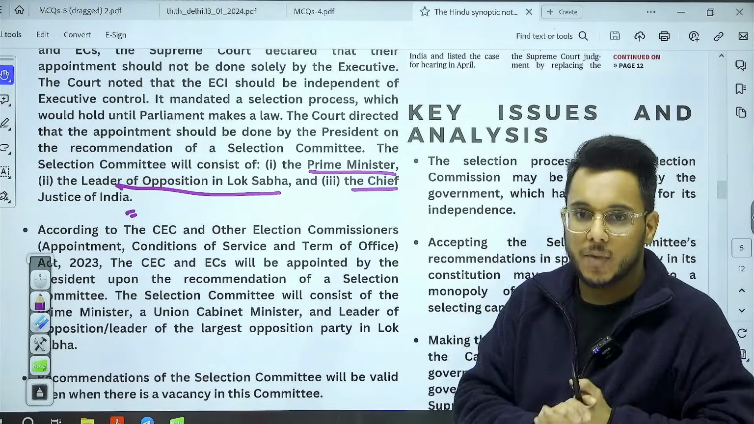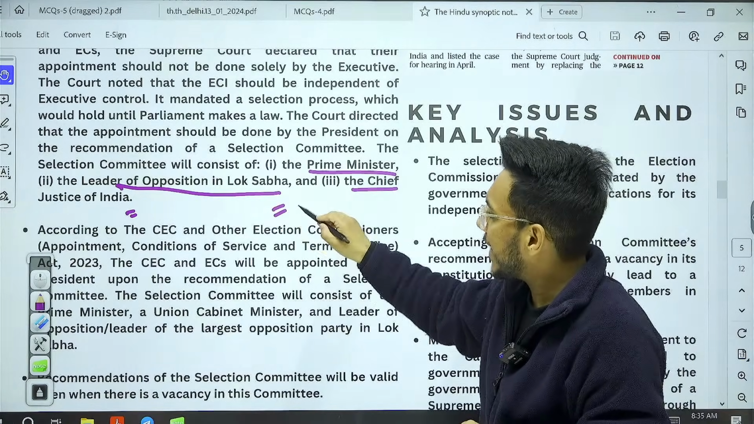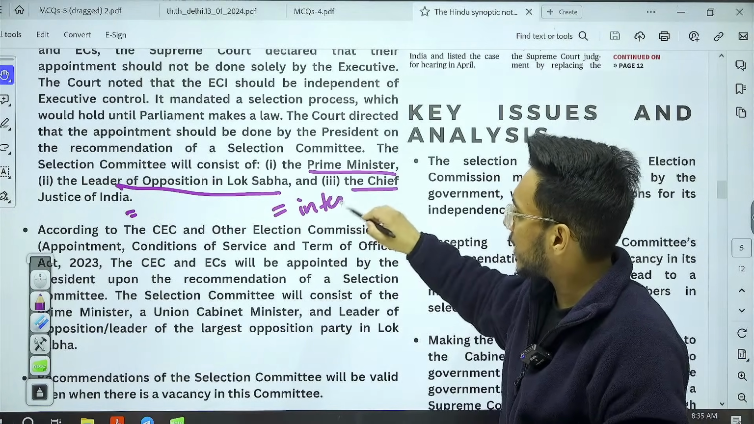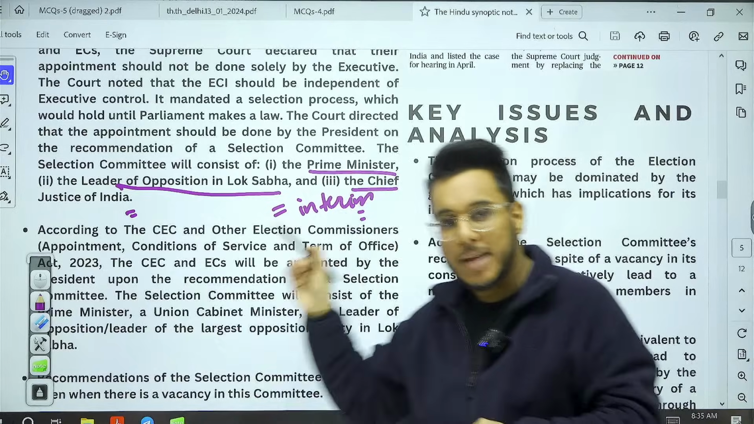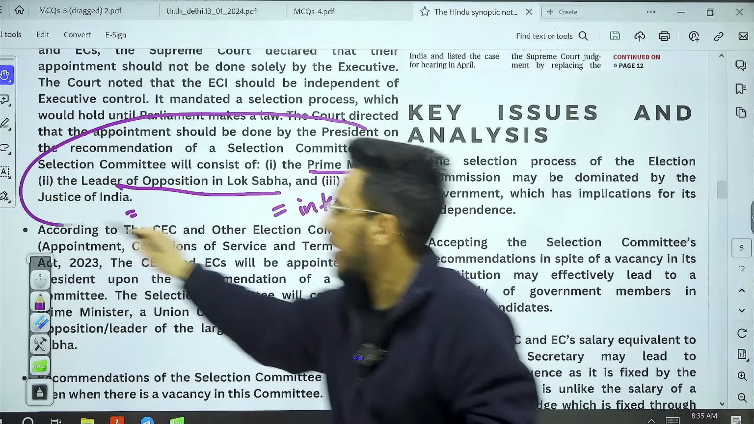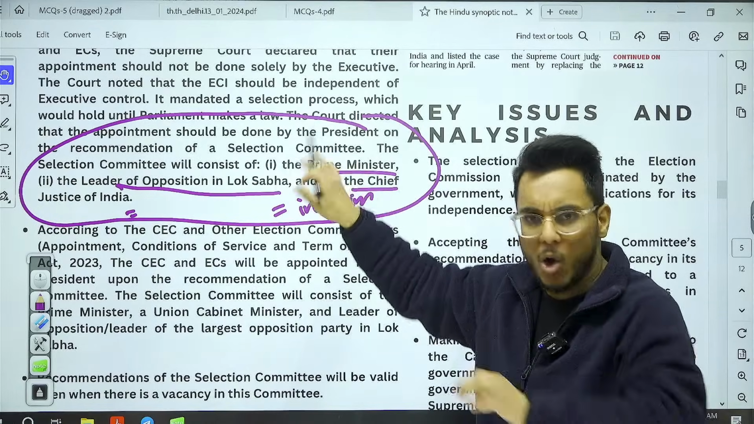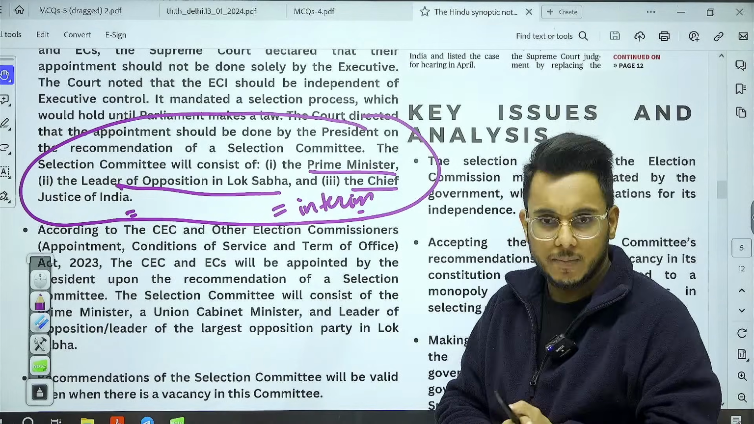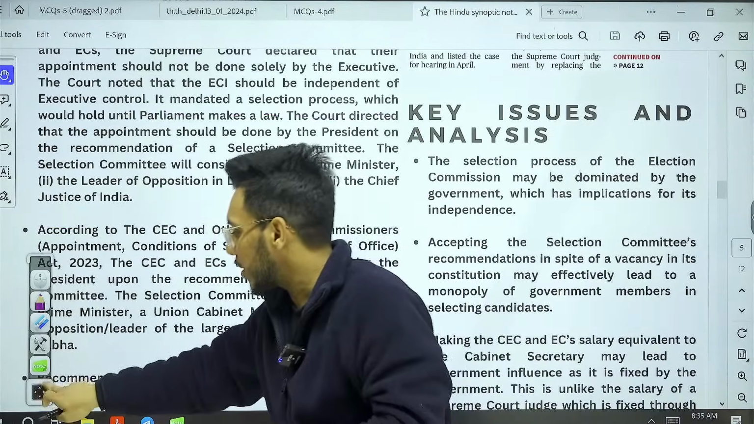This came. Now understand, this was an interim arrangement, till the time a law is framed by Parliament. Till then this arrangement will work, and once Parliament frames a law, then the new arrangement will come. Now guys, what happened in this particular response?